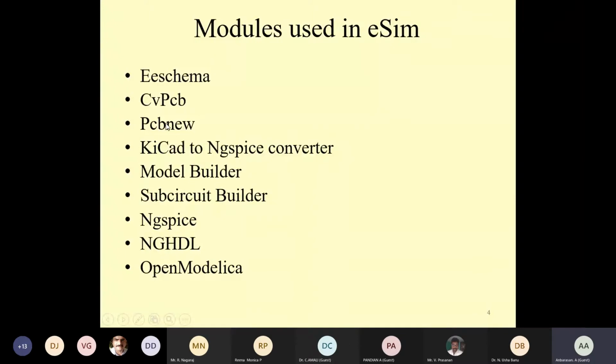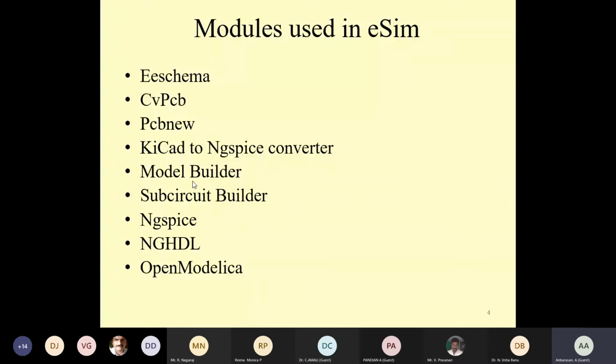Next we are going to see the KiCad to ngspice converter. So what is KiCad? KiCad is free software for electronic design automation. It is one of the EDA tools used for designing schematics for electronic circuits and for conversion to PCB design. Here we can convert from the electronic schematic to the PCB design. That is why the KiCad to ngspice converter is used, in order to convert the electronic device to its corresponding layout.